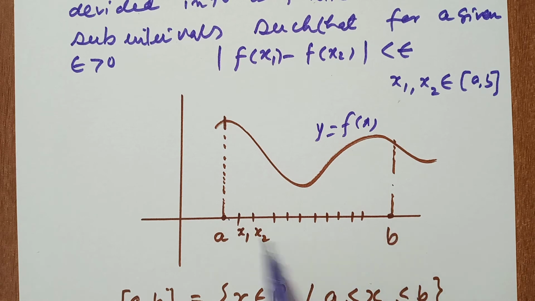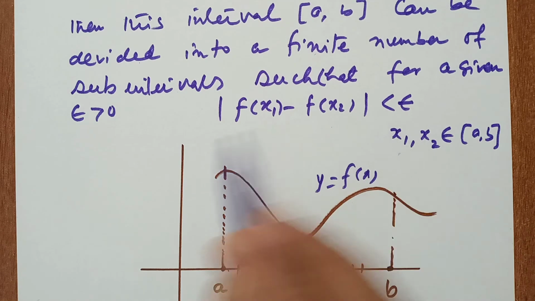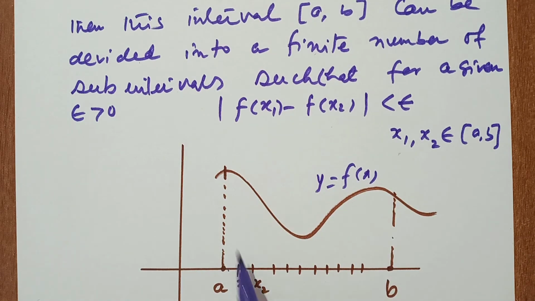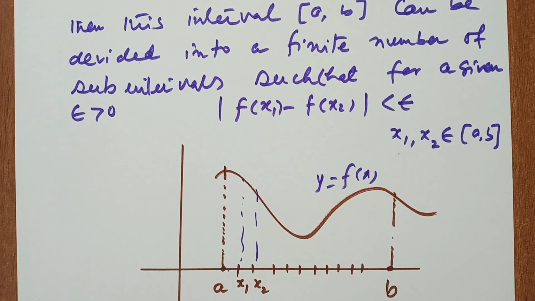be divided into a finite number of parts. In other words, it can be divided into subintervals x1, x2, x2, x3 and so on. Then |f(x1) - f(x2)| < epsilon. This is f(x1) and this is f(x2). And similarly, for any two points between A and B, this condition is satisfied. So this is the Borel theorem for continuous functions.